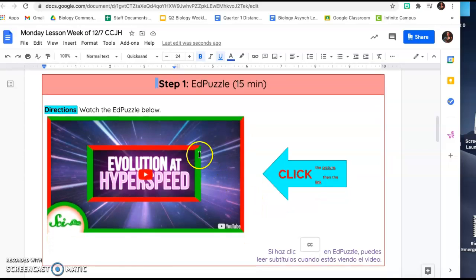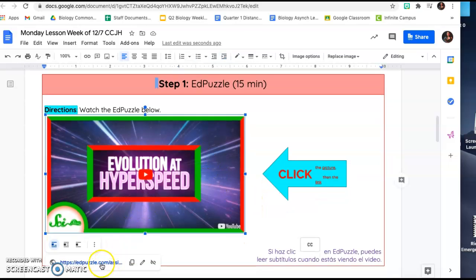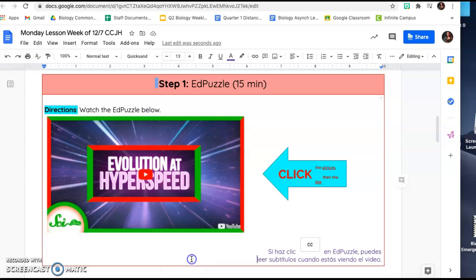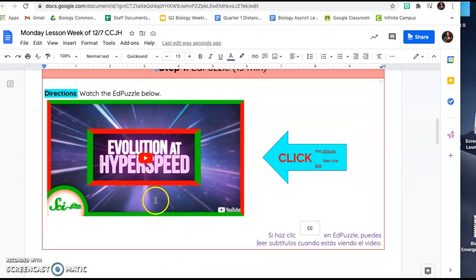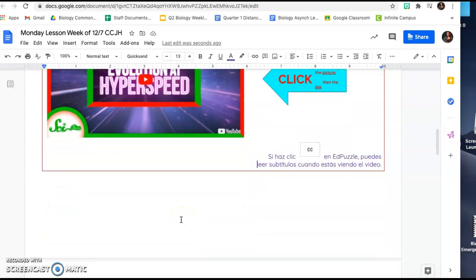For step 1, please click on the image and open up the link to complete your Edpuzzle video. If you would like to watch the video with subtitles, click CC on Edpuzzle and you will see the subtitles.